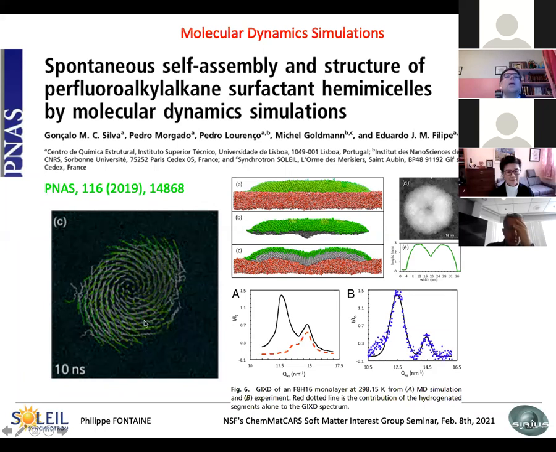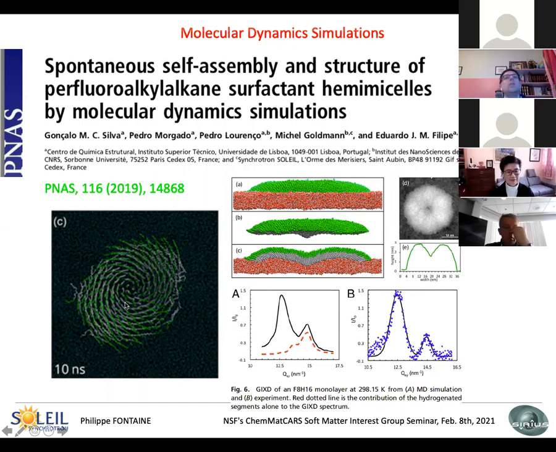And if you calculate the diffraction spectrum of such an object, you will find this figure here with two peaks, the peak of the fluorinated chains, and the peak of the hydrogenated part, which is here in dashed line, which reproduce rather well what we measure with diffraction on our system. So this is the first approach to describe this system.